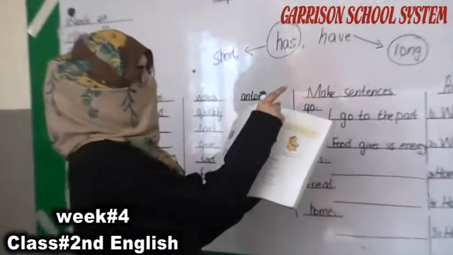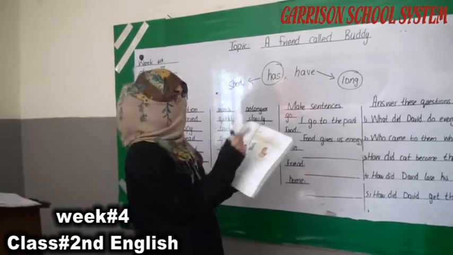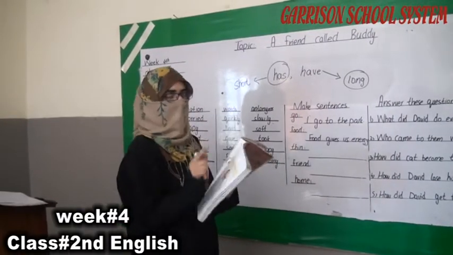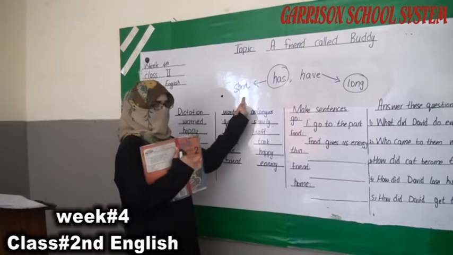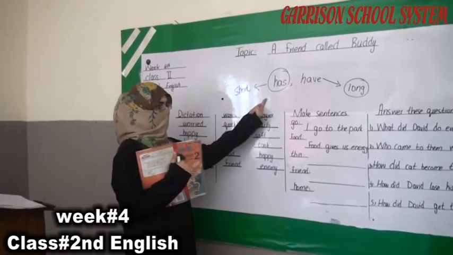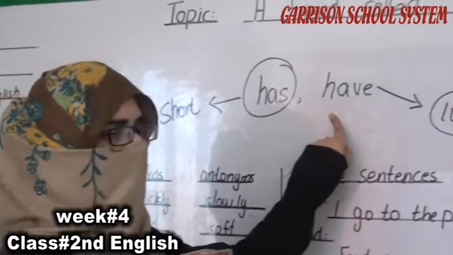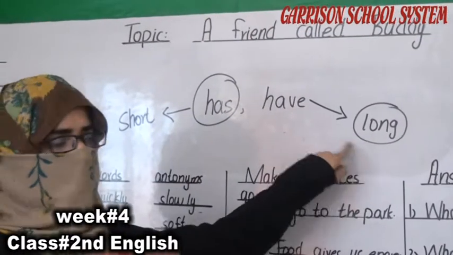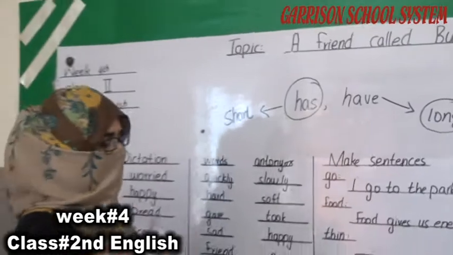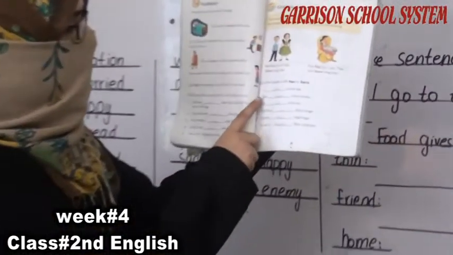When we talk about more than two things, we use have. But when we talk about a single thing, we use has. Now it's clear. When we talk about one thing, we use has. But when we talk about two things, three things, we use have. Now this is the exercise.